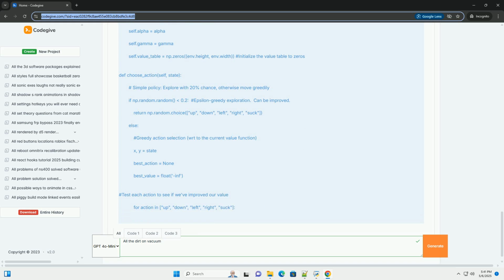1. Epsilon greedy policy improvement. Epsilon decay. Start with a higher epsilon, more exploration, and gradually decrease it over time, more exploitation. This helps the agent find a good initial policy and then refine it. Example. You'll also need to modify your choose_action method to accept epsilon as an argument.